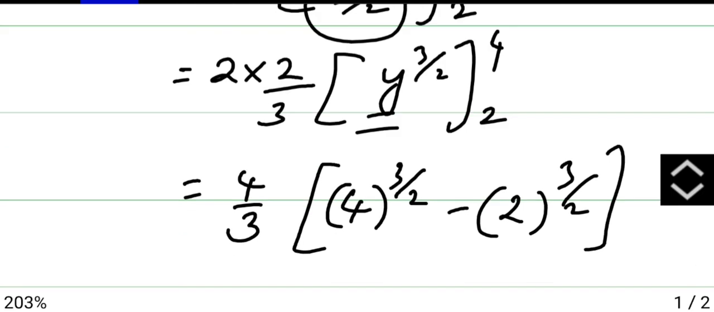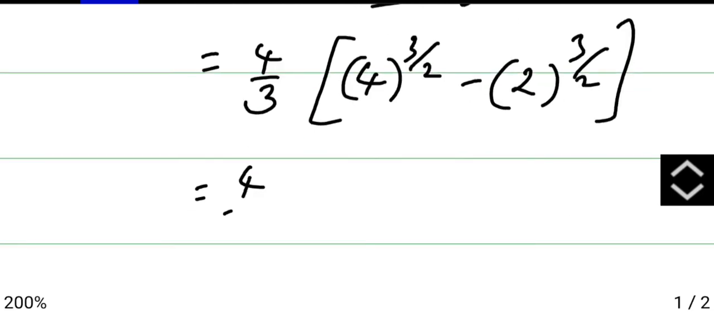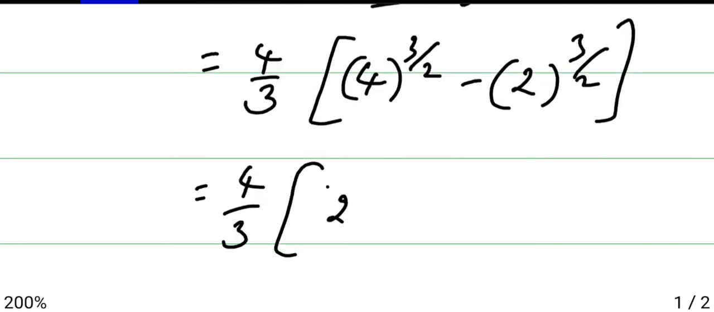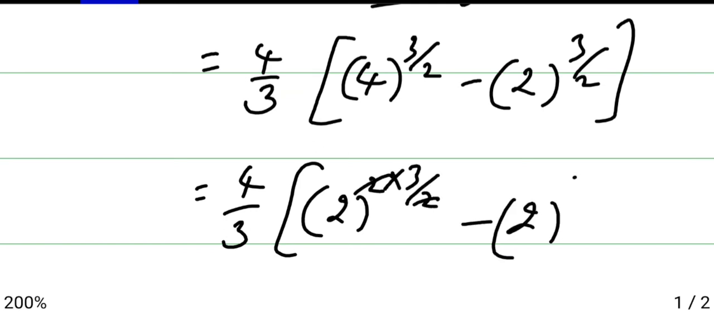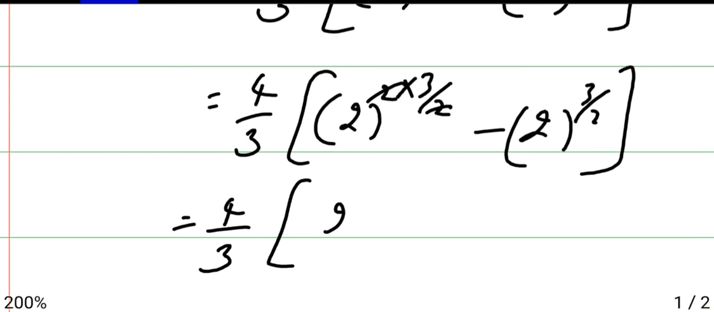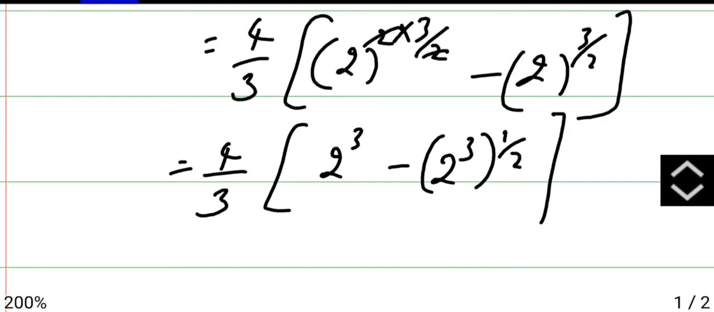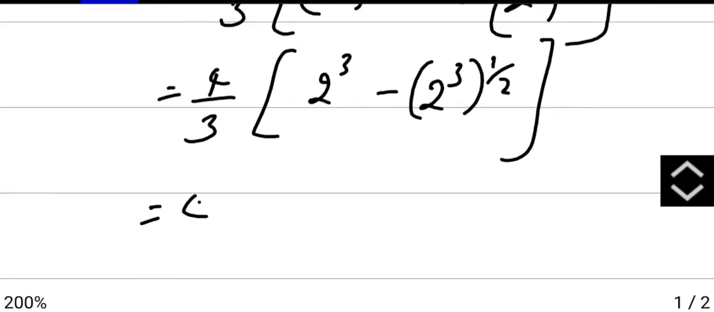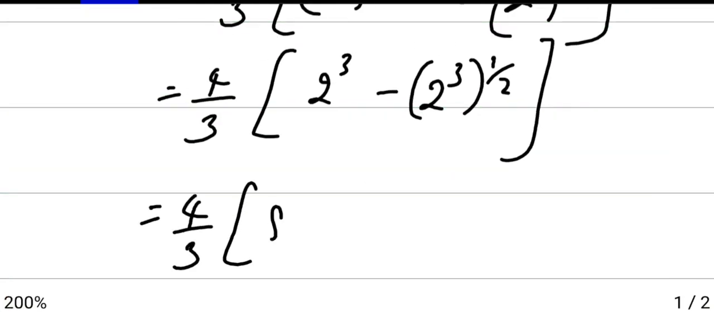Upper limit minus lower limit. Now 4 can be written as 2 square into 3 by 2. 2 and 2 cancel. Minus 2 to the power 3 by 2. Meaning of this is 4 by 3 into 2 cube minus 2 cube of half.